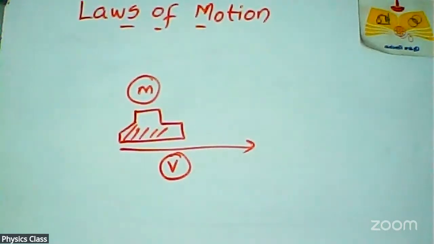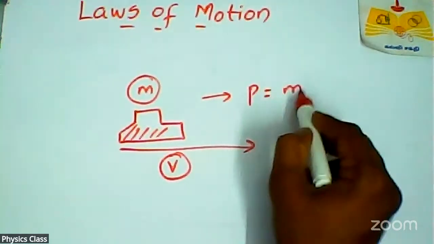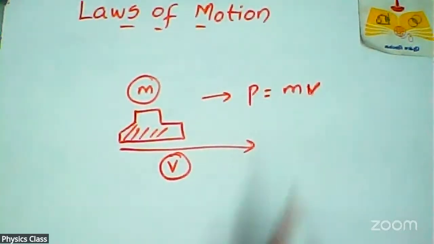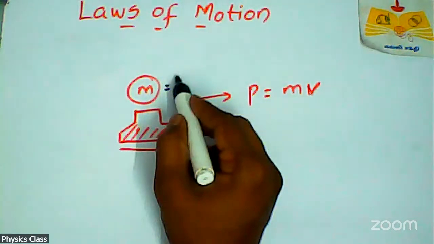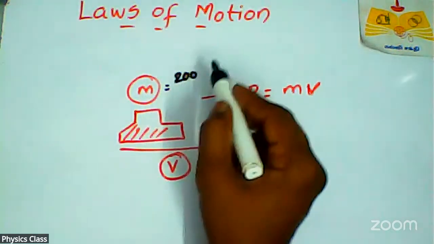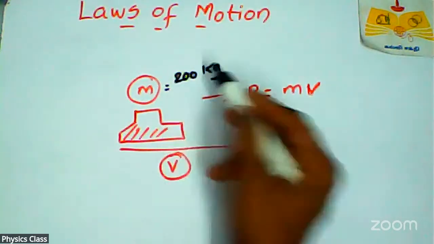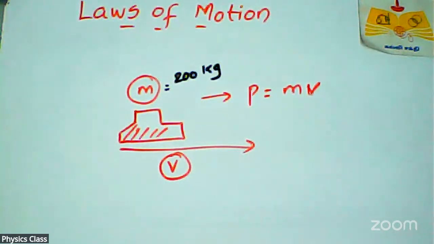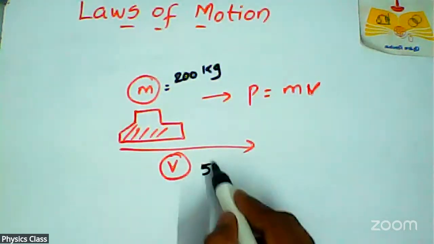For this car, the mass is m, velocity is V, and momentum P is equal to m into V. For example, choose m as 200 kg, and velocity maybe 5 meter per second.